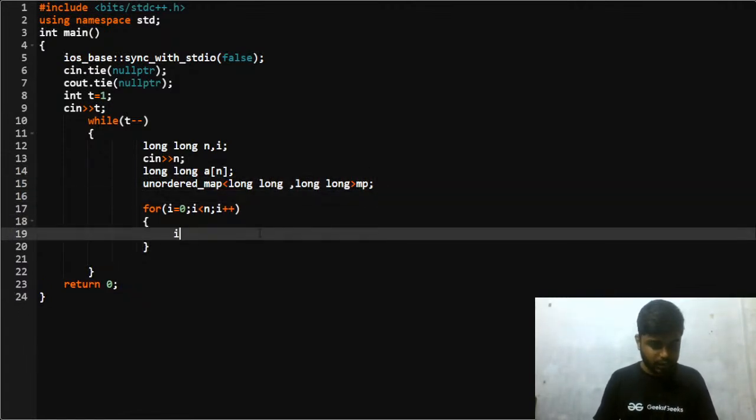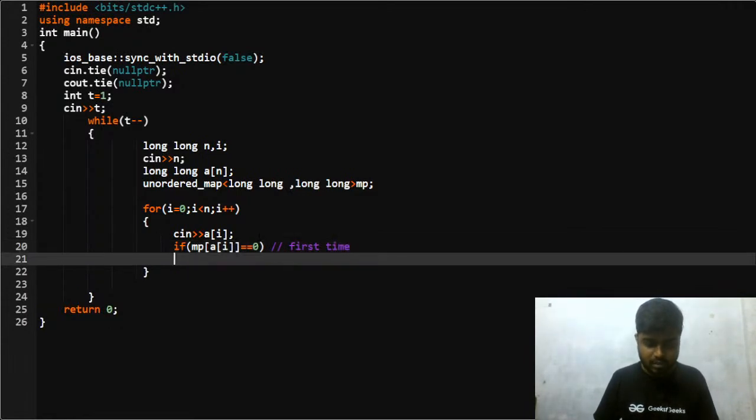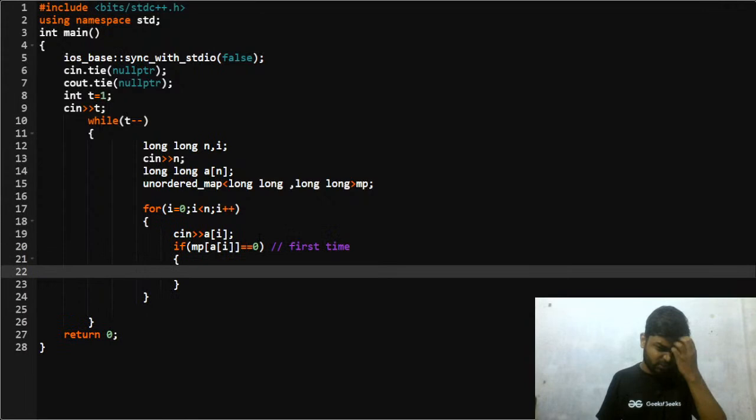So what you will check: you will take the ith element as input, a of i, and you will check whether, up till now, it is not present in the map, if map of a of i is 0, right? If it is absent, like if it is occurring for the first time in the map, then what will you do? You will simply print it. This is what you will do.